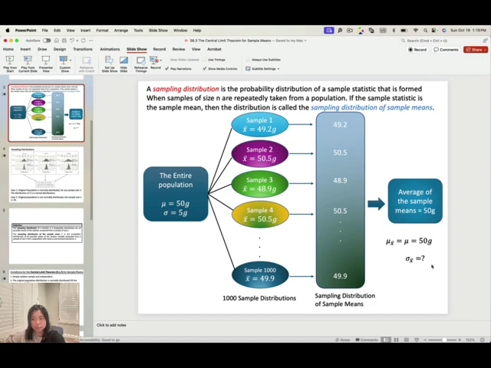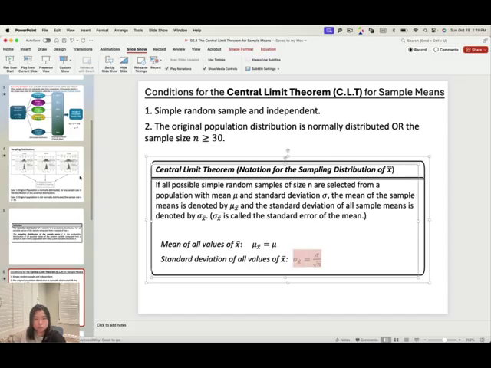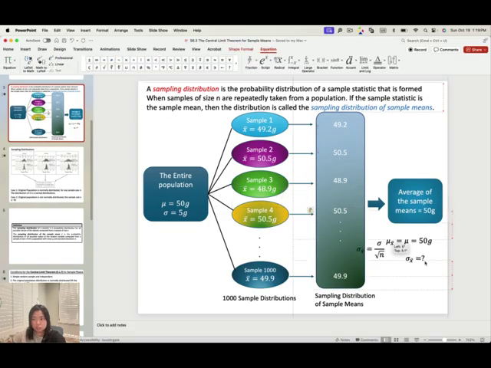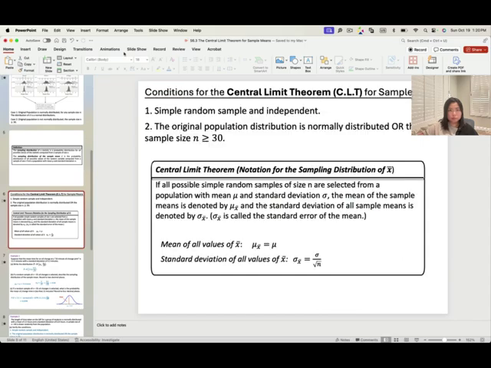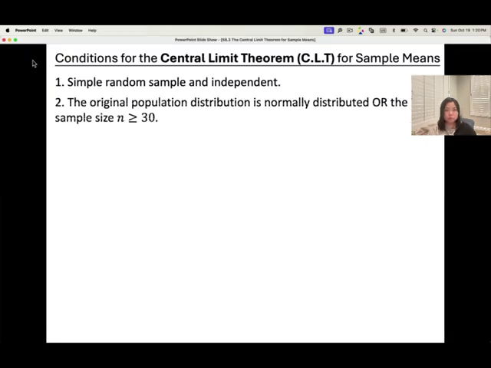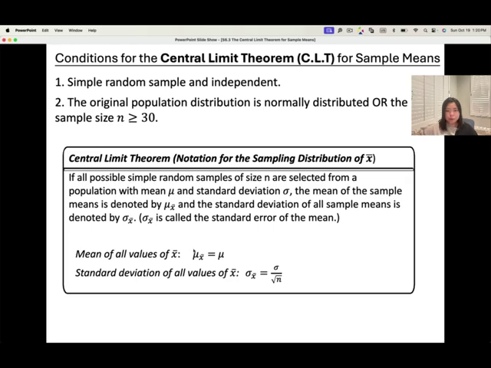Let's go back from here. So how can we calculate this one? We'll be using this formula. We do have the population standard deviation equal to 5, and the sample size n equal to 30. We take n equal to 30 each time, and then you calculate it. That will be your standard deviation of the sample means. So remember the condition, and remember how to find the mean of the sample means and the standard deviation of the sample means.